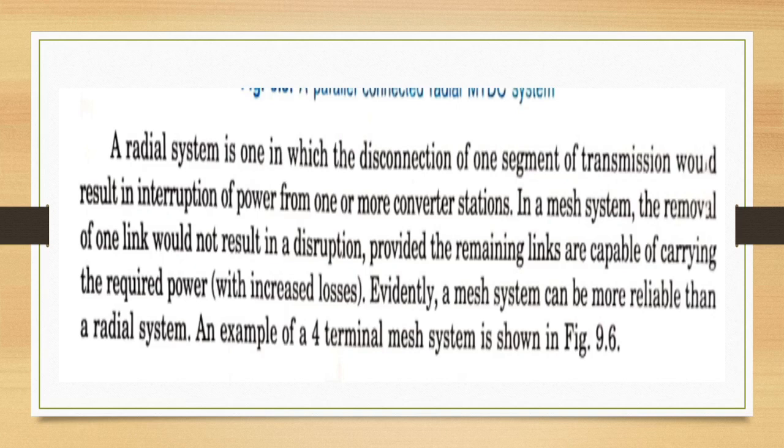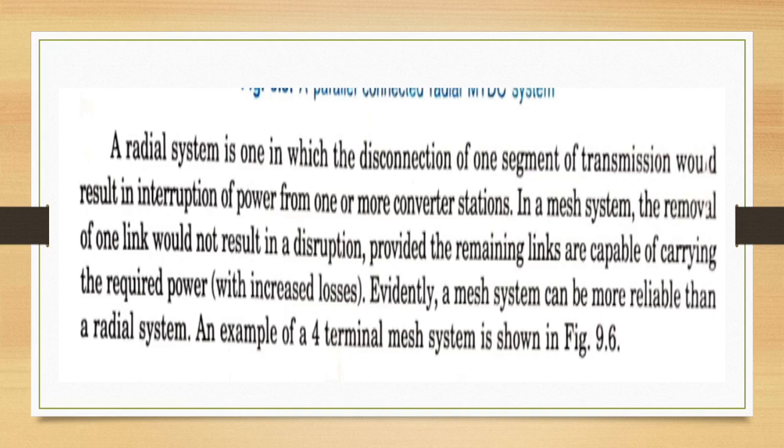A radial system is one in which disconnection of one segment of transmission would result in interruption of power from one or more converter stations. In a mesh system, the removal of one link would not result in a disruption, provided the remaining links are capable of carrying the required power with increased losses.